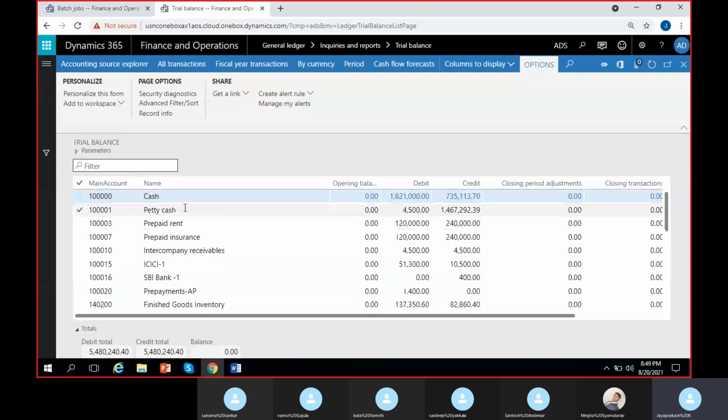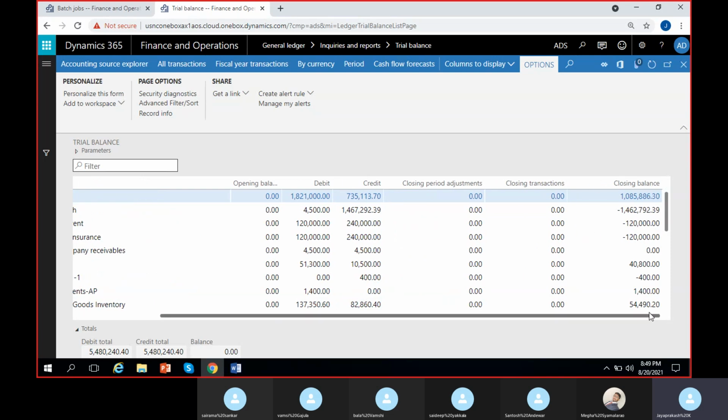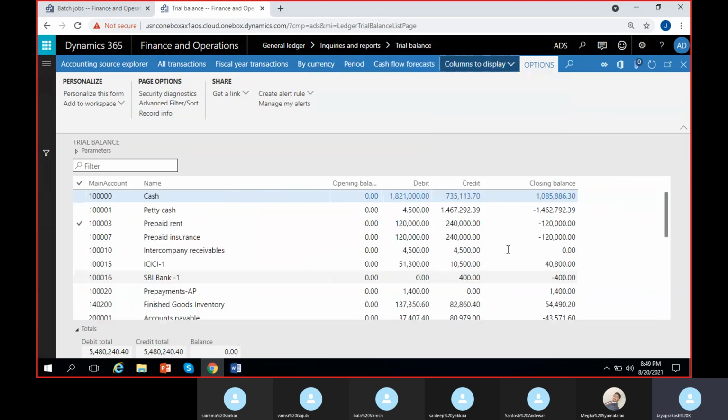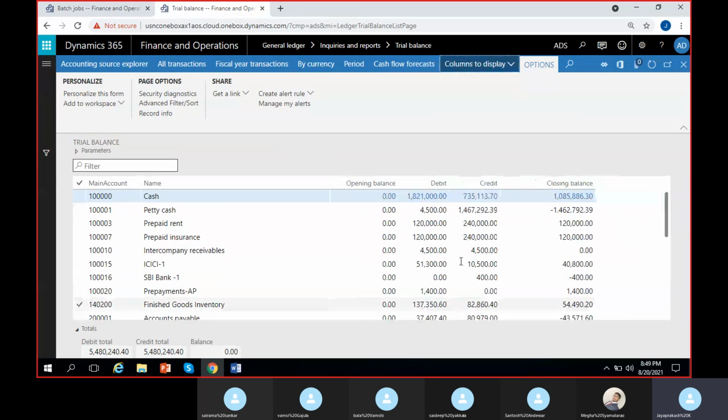If I run it with a single main account, I can see only one main account, the main account name, opening balance, debit and credit, and then I can see closing balance here. These two columns we can close if you want. Closing period adjustment, closing transaction balances, update. Give a second. Okay, now I can see opening balance, debit, credit and closing balance. Perfect.